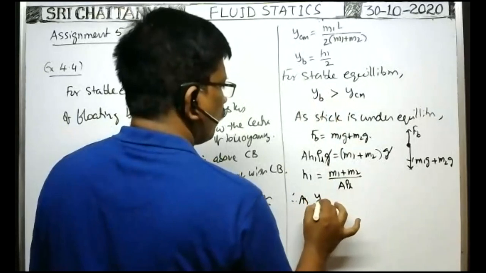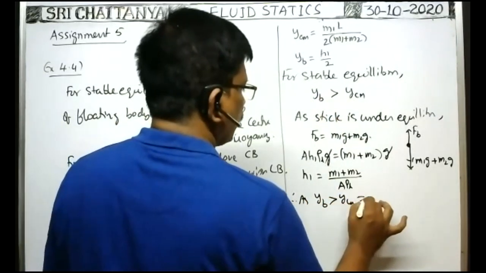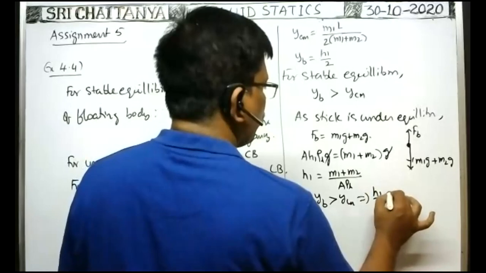Therefore, as YB is greater than YCM, that implies h1 by 2 is greater than YCM.